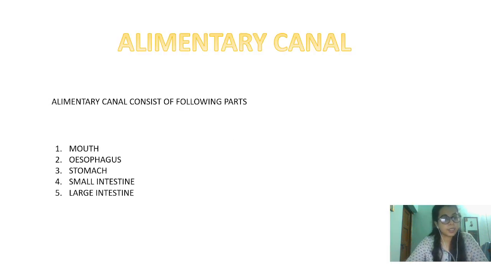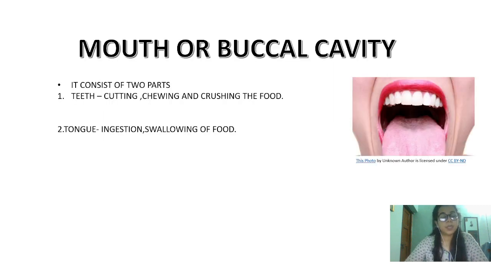So what is the alimentary canal? It is basically a tube-like structure which connects the mouth to the anus, and it is mainly divided into five major parts: the mouth, esophagus, stomach, small intestine and large intestine. This begins with the mouth region, which consists of two parts, the teeth and the tongue.